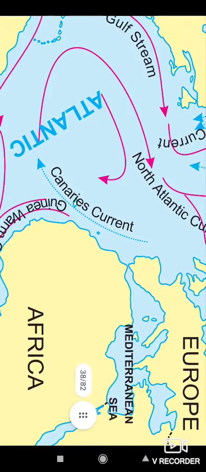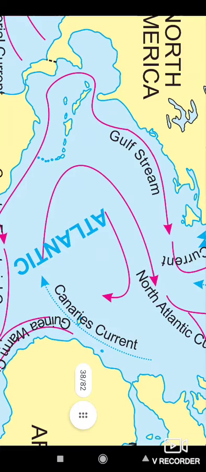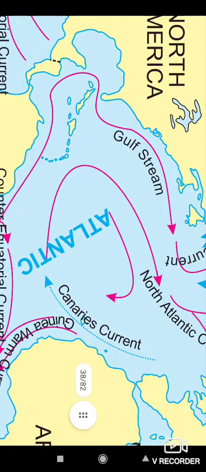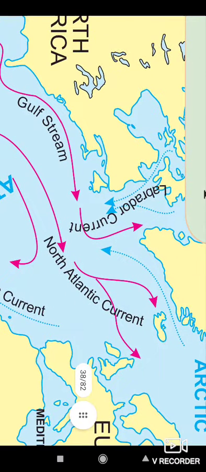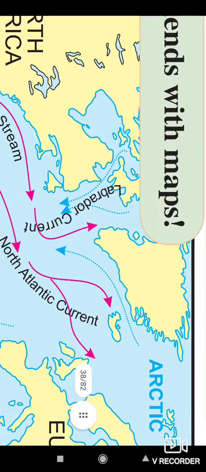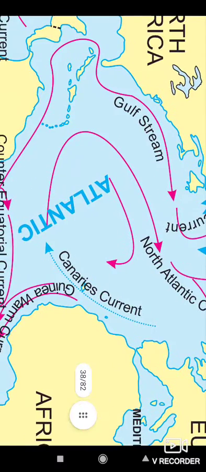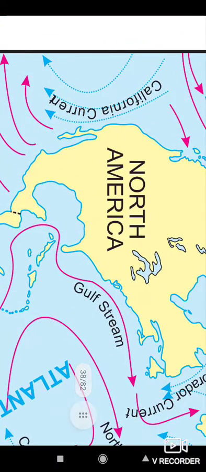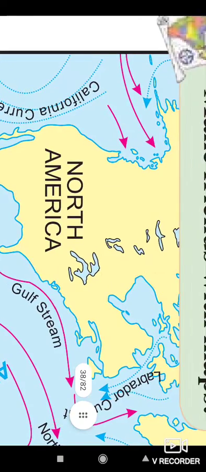Okay, here is the Gulf Stream. From the equatorial region, it flows towards the North Pole, and the Labrador current, which is a cold current, comes from the North Pole to the equatorial region. Then the California current, which is a cold current.